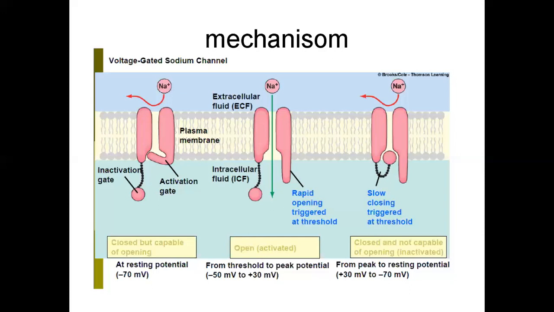Local anesthetics in their ionized form bind to their receptor at the intracellular part, close to the inactivation gate, stabilizing the inactivated state. So local anesthetics prevent initiation and propagation of the nerve impulse by reducing the passage of sodium, which is used for the action potential.